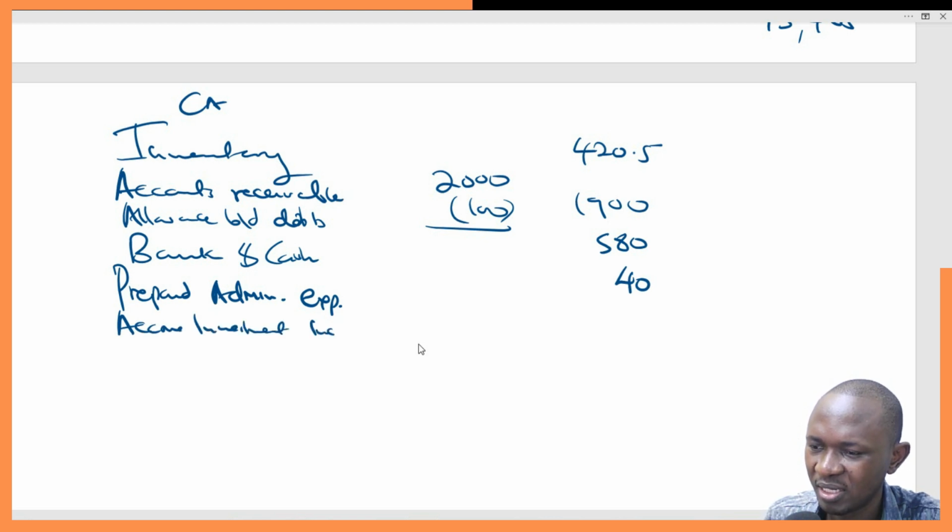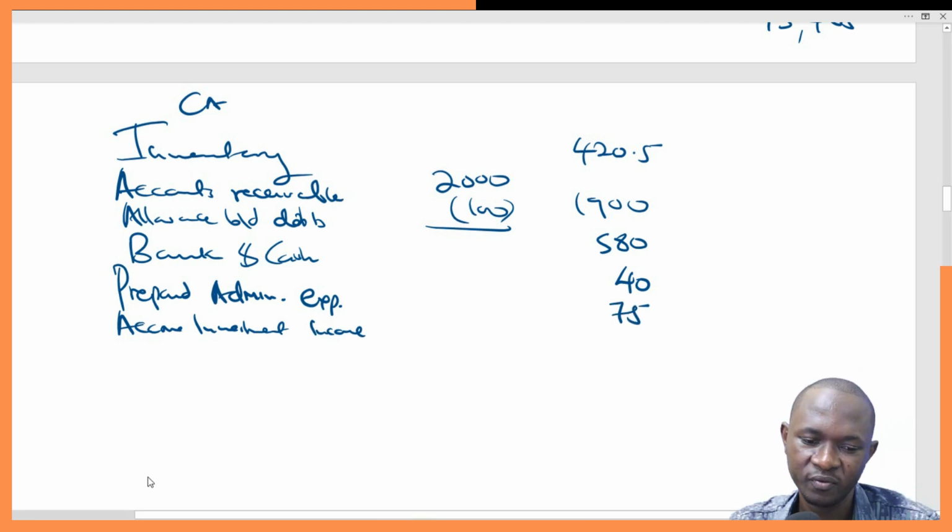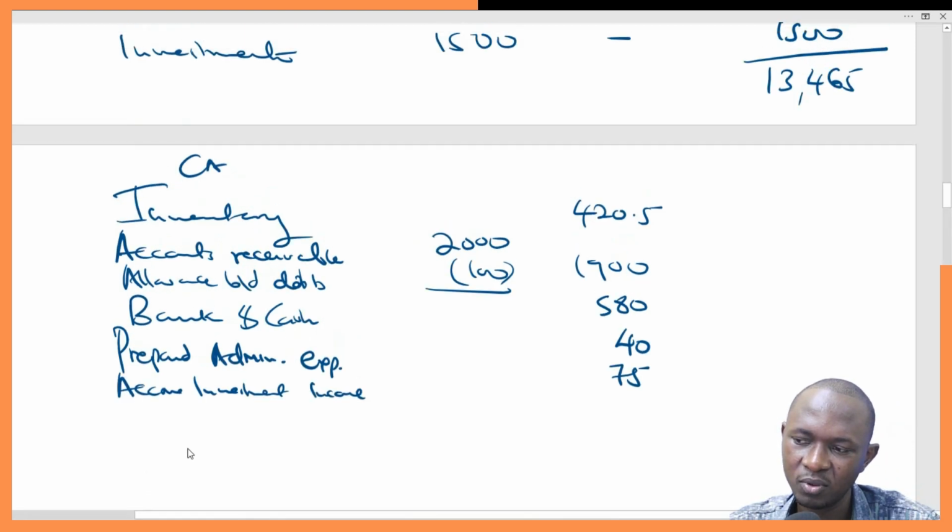Next we have accrued investment income. The 75 that we were supposed to receive is still owing, so it's still part of our money. So with that, I think we are done with the current assets.